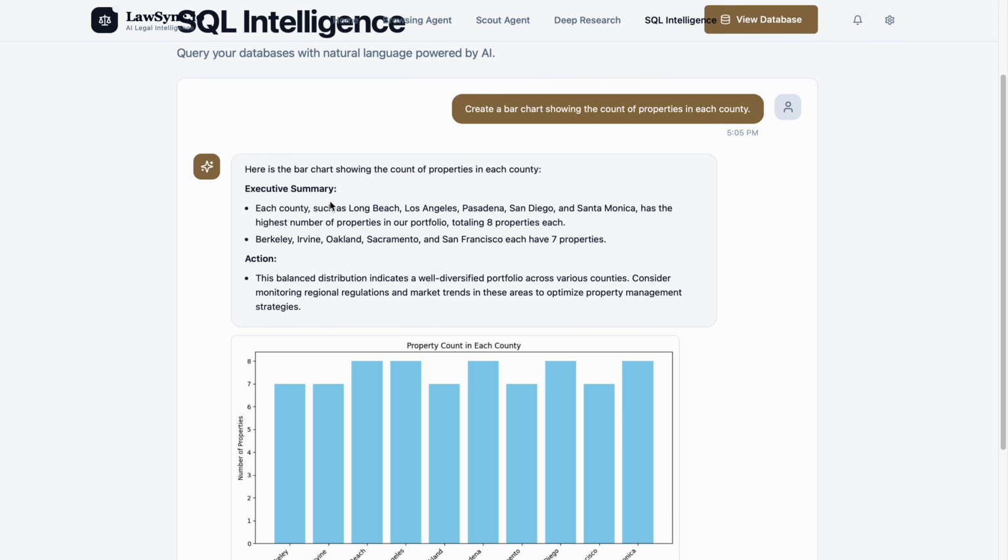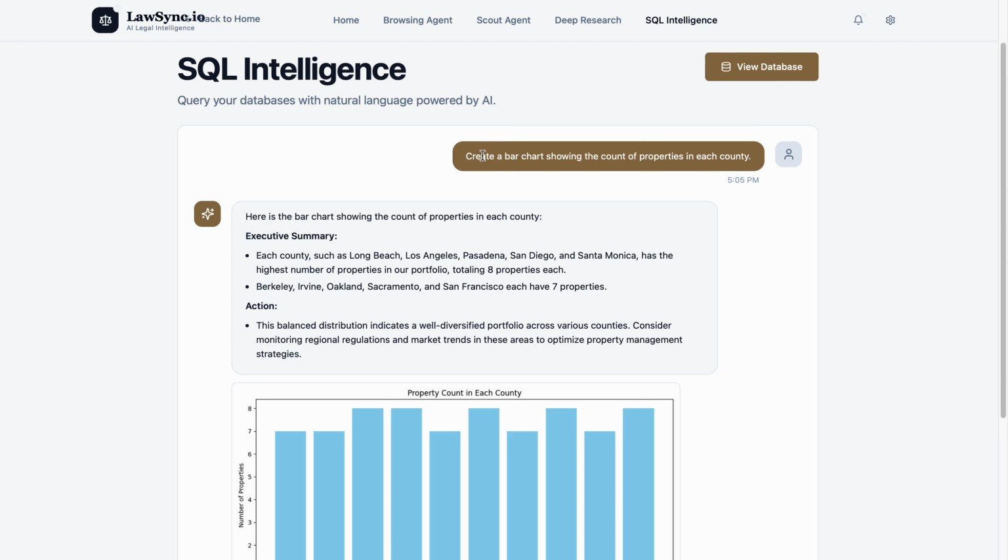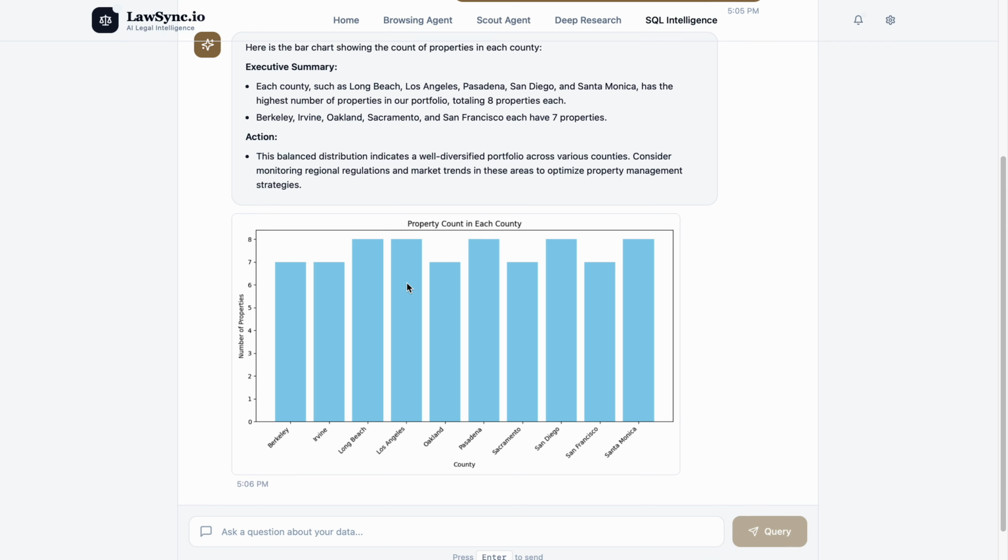You can see an example of the power of our SQL intelligence. I'm saying, create a bar chart showing the properties in each county. It can do everything for you.